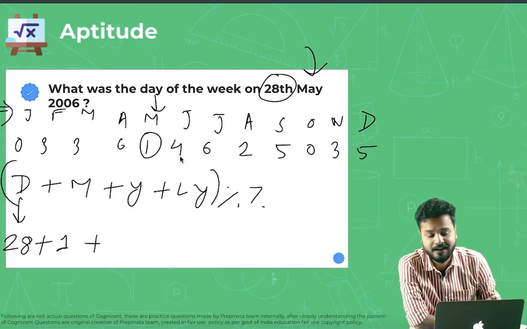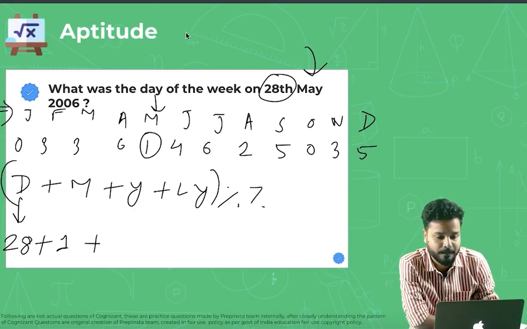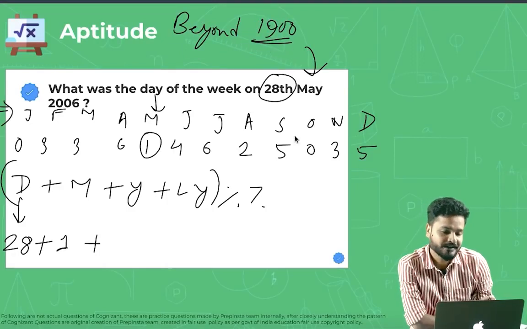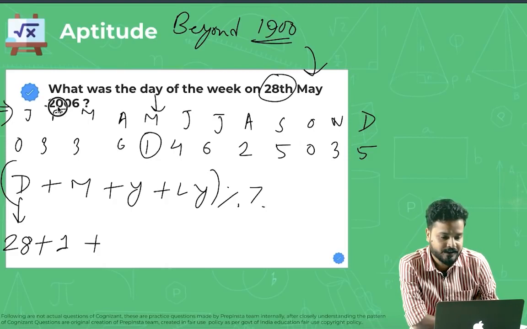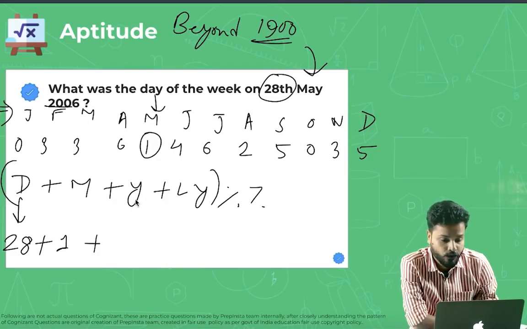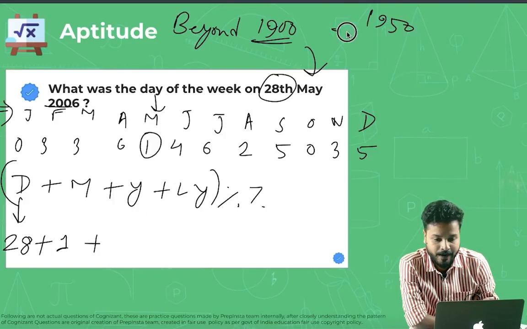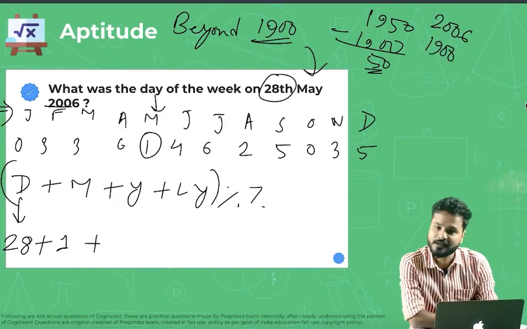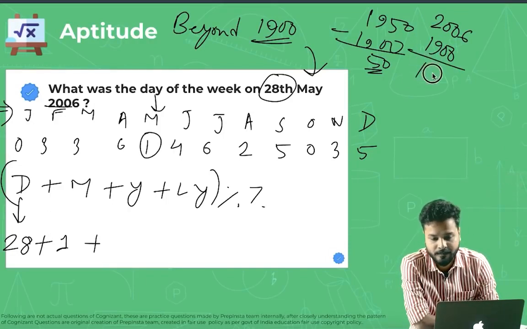Now Y is a little tricky, guys. This particular concept is applicable for any year which is beyond 1900. For example, if you are calculating a day in the year 1950, Y would be 1950 minus 1900, so Y would be 50. If you are calculating 2006, you will do 2006 minus 1900. Whatever the year is, subtract 1900 from it, and the remainder is your Y. So here Y would be 106.